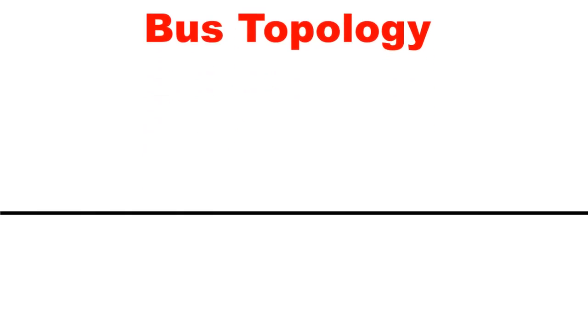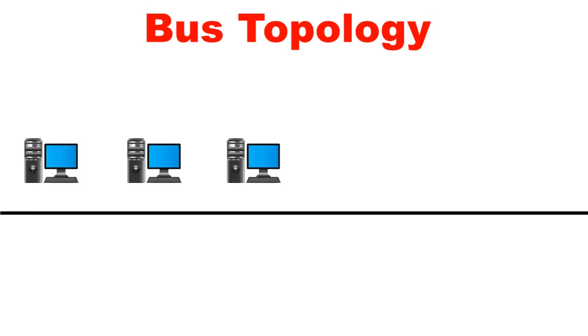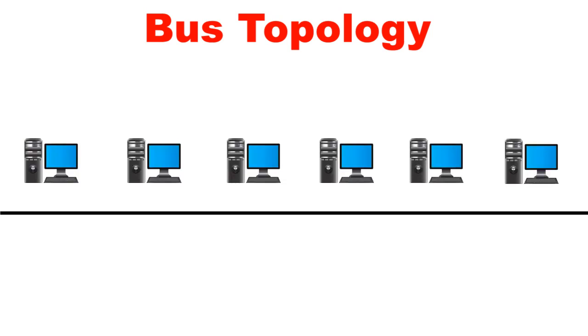What is bus topology? Let us discuss bus topology. There is a main cable in bus topology, and all the networking devices are connected to the main cable through a drop line and a device called a tap that connects the drop line to the main backbone cable. Therefore, all data is transmitted from the sender's end to the receiver end over that main cable.